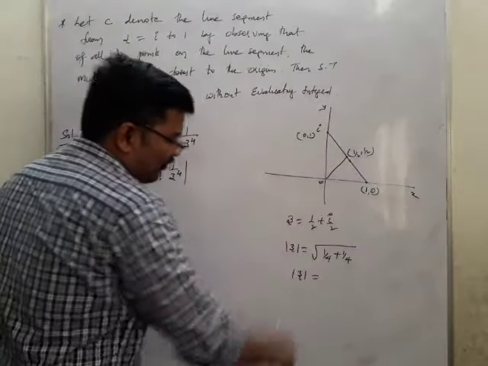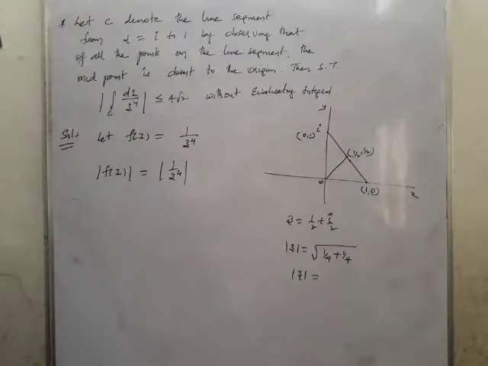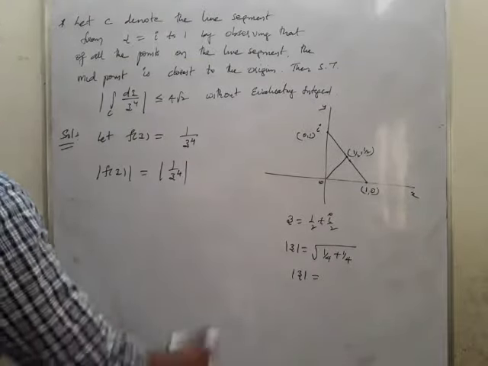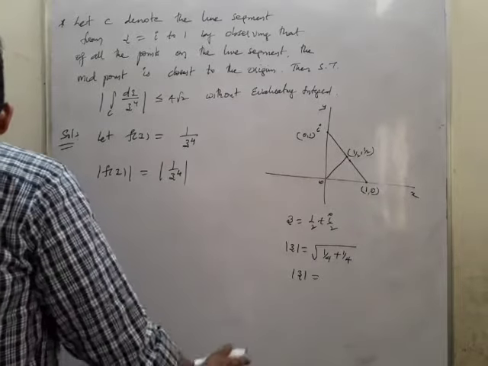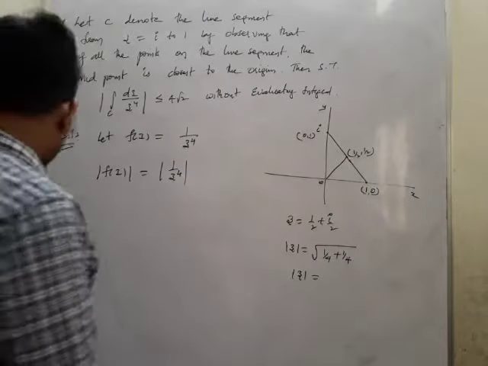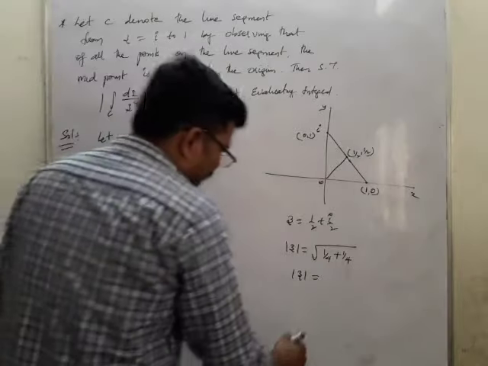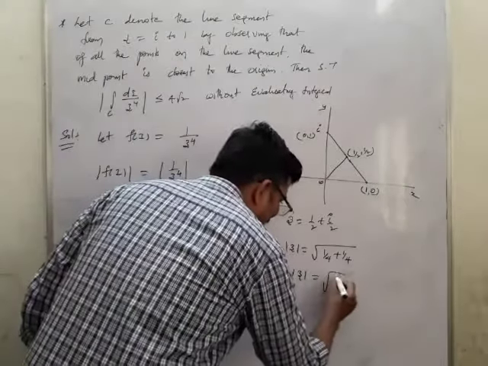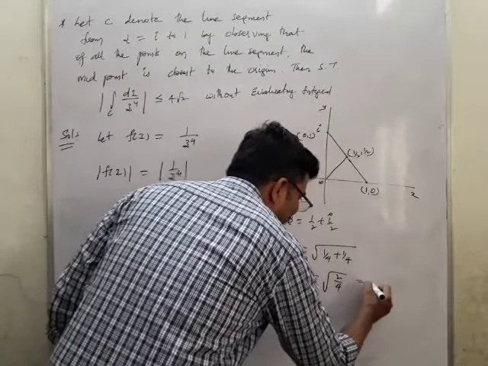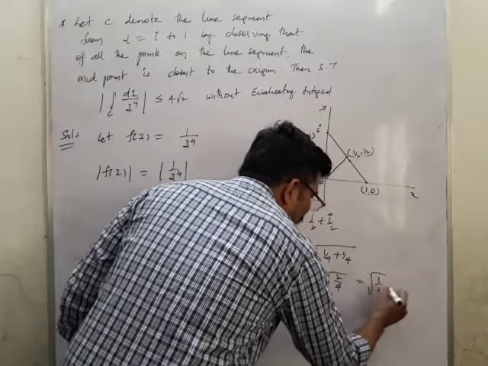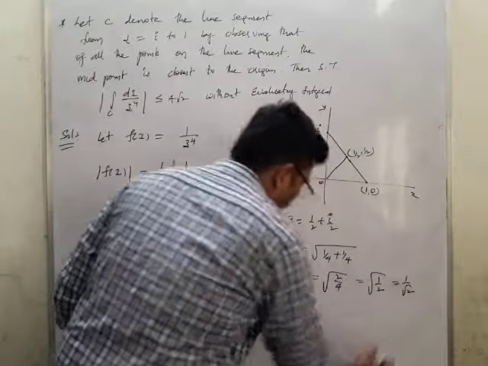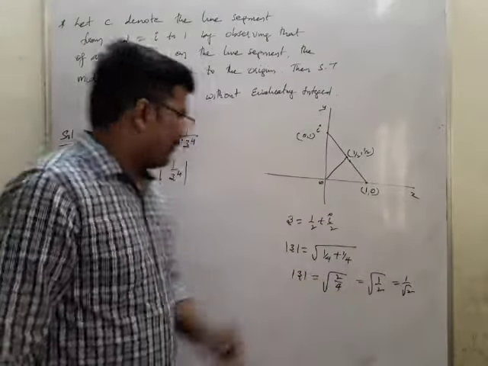So 1 by 2 whole square and 1 by 2 whole square, that is 1 by 4 plus 1 by 4, you will be getting 2 by 4, that is nothing but 1 by 2, and the root of that is 1 by root 2. So mod z is equal to 1 by root 2.